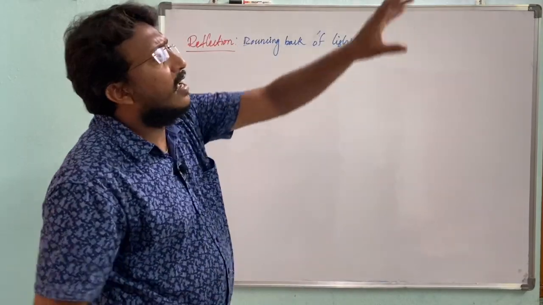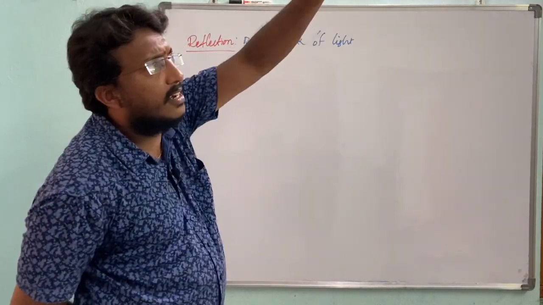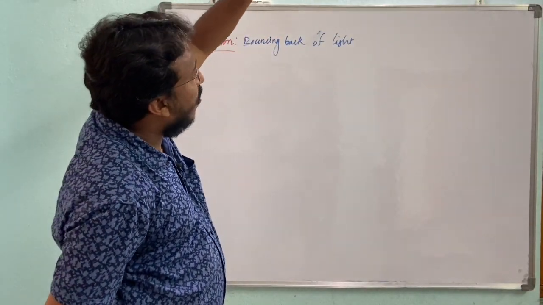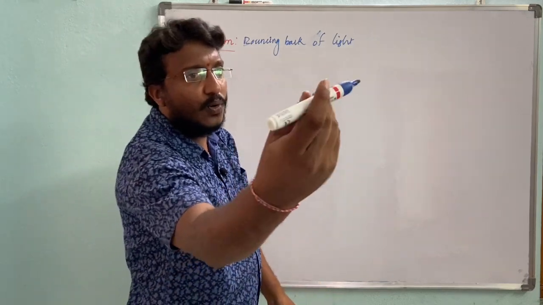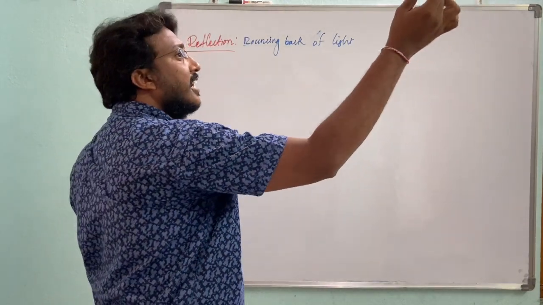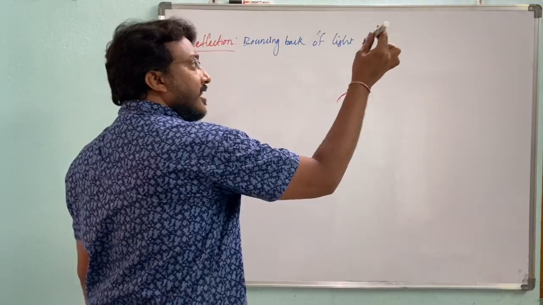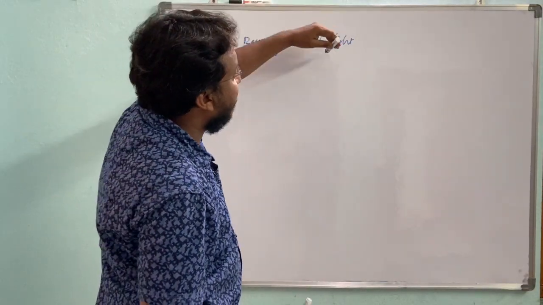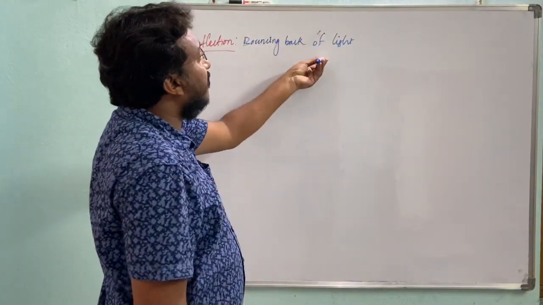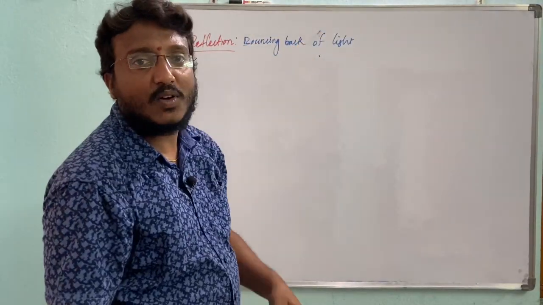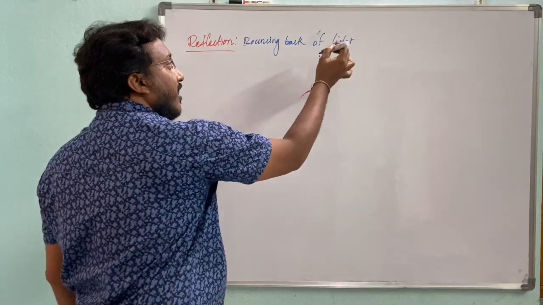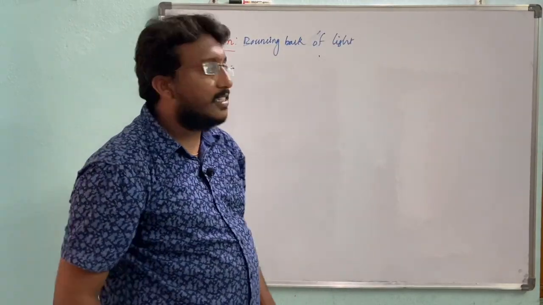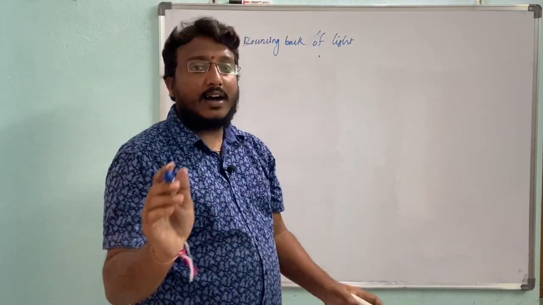The blue marker indicates the incident ray. After striking, it comes towards my eyes, and then only we can see the objects.